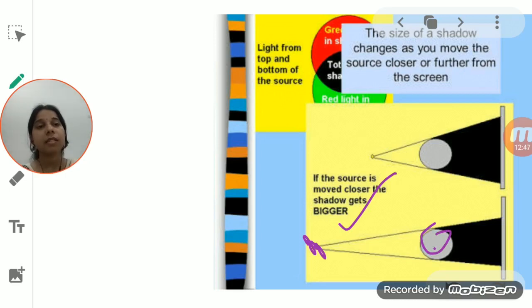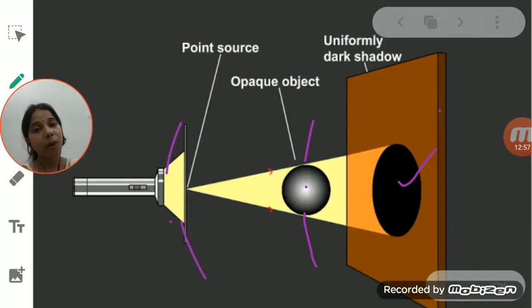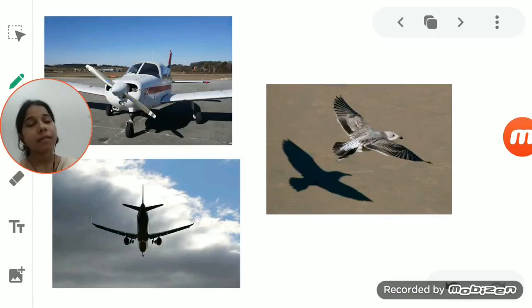So this is the experiment activity by which you can find how the shadow of an object is formed, and what the necessary things are that are important in forming the shadow of an object on the screen.